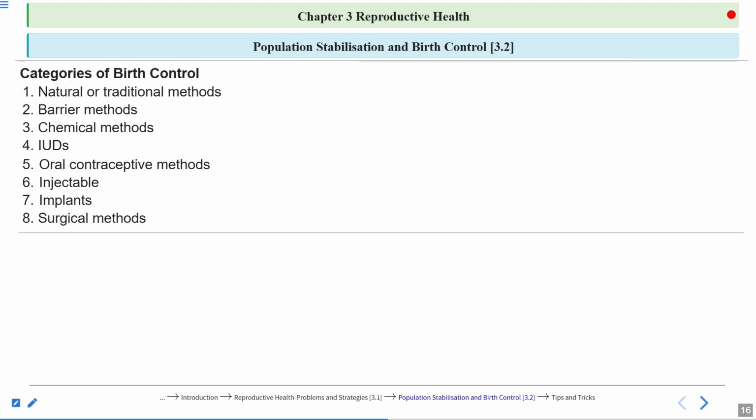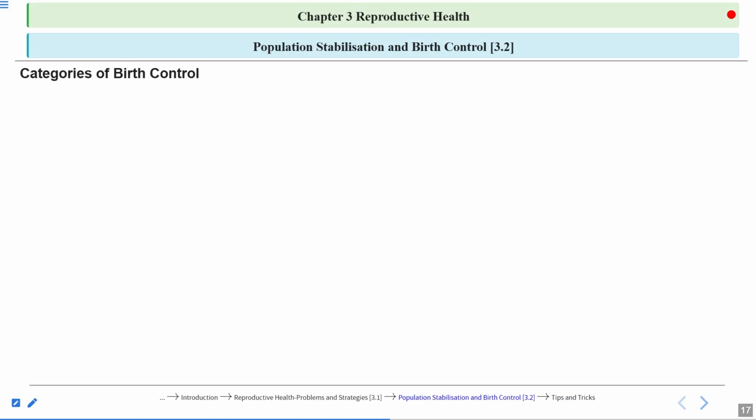We'll discuss why they are known as terminal or permanent methods as well. Simply, they are non-reversible. Rest of the methods, they are reversible. Surgical methods, they are non-reversible. First of all, let's talk about the natural methods now.